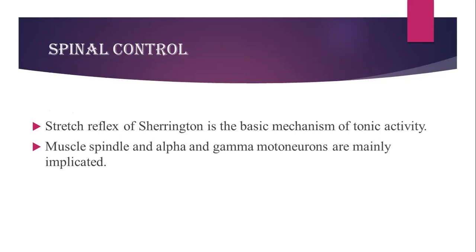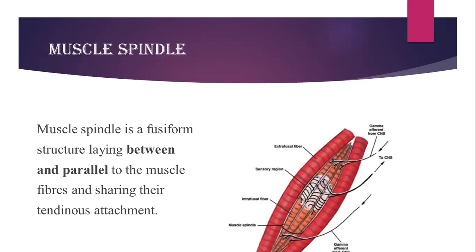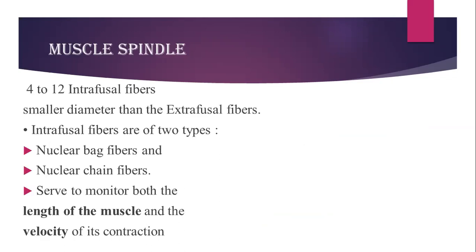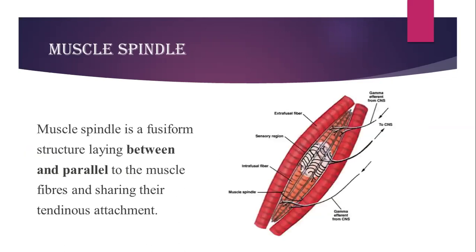And for stretch reflex to occur, the muscle spindle along with the alpha and gamma motor neurons are mainly implicated. So these are the parts and parcels of the stretch reflex. As we are going to see in this particular muscle fiber, this is the muscle spindle.